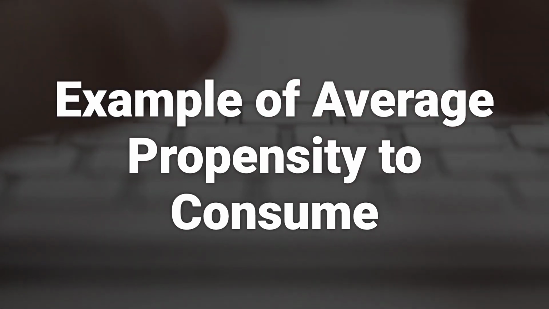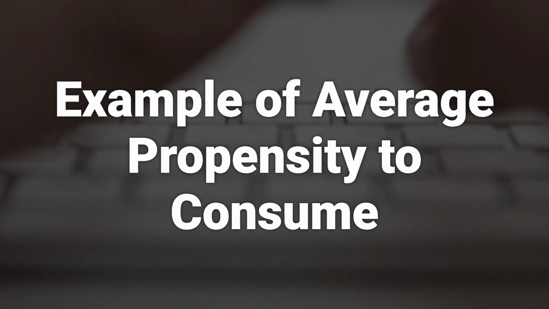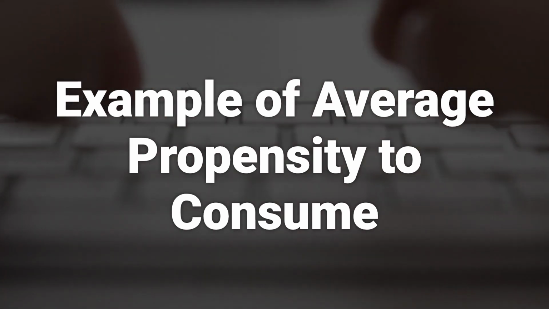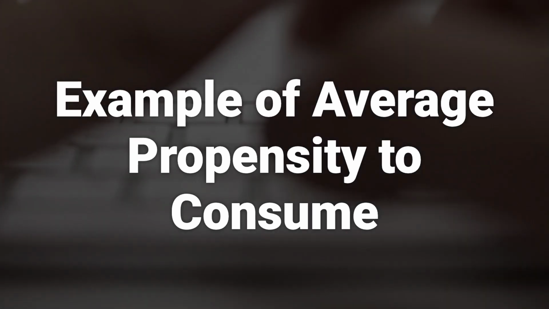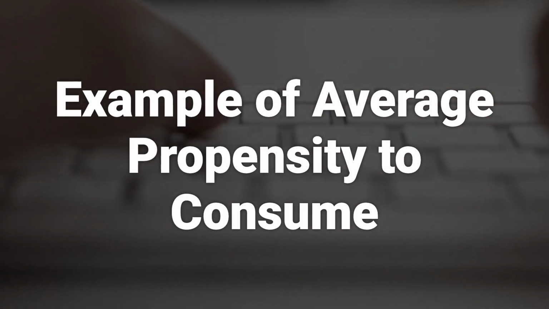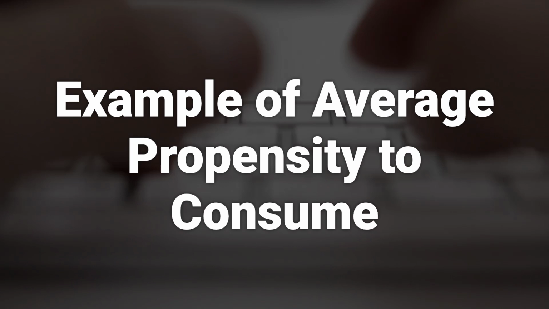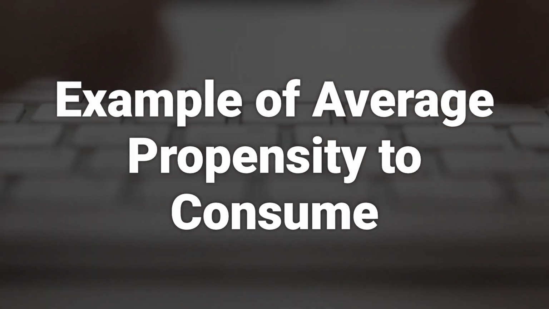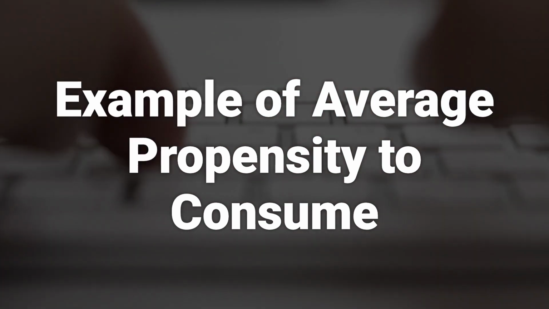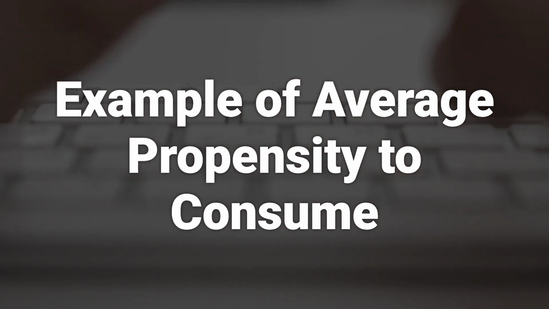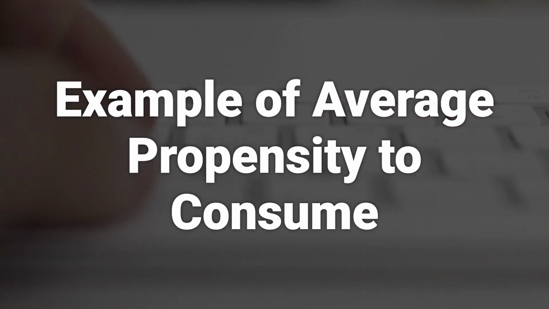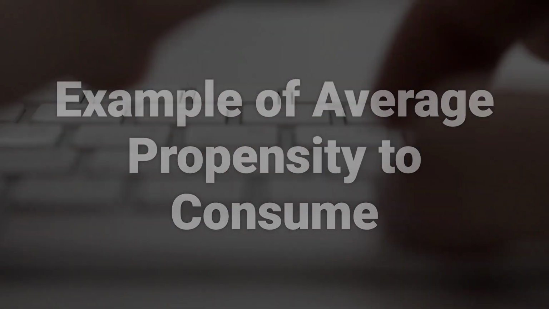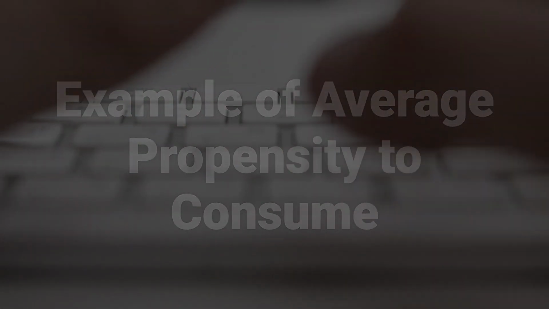Assume a nation's economy has a gross domestic product equivalent to its disposable income of $500 billion for the previous year. The total savings of the economy was $300 billion, and the rest was spent on goods and services. The nation's APS is calculated to be 0.60, indicating the economy allocated 60% of its disposable income to savings. The average propensity to consume is calculated to be 0.40, indicating the nation spent 40% of its GDP on goods and services.